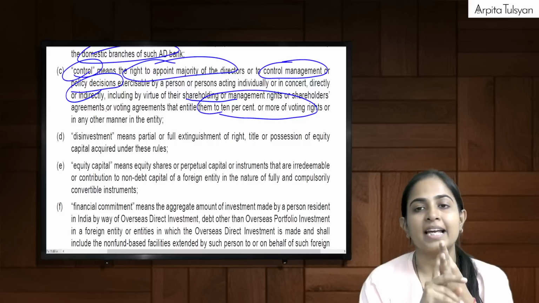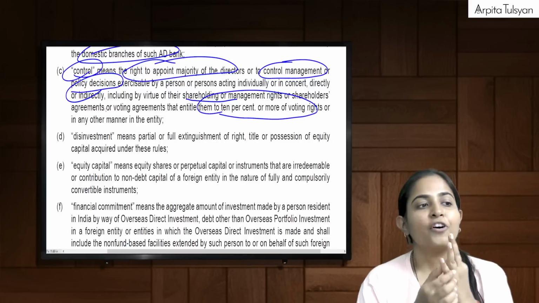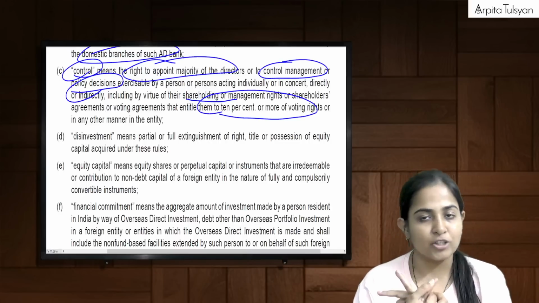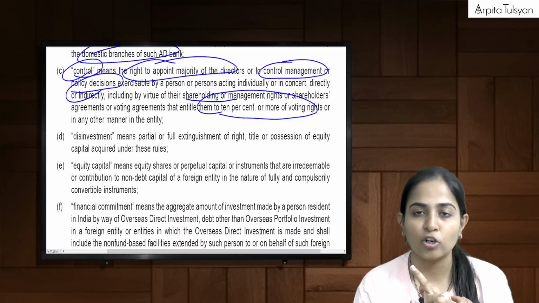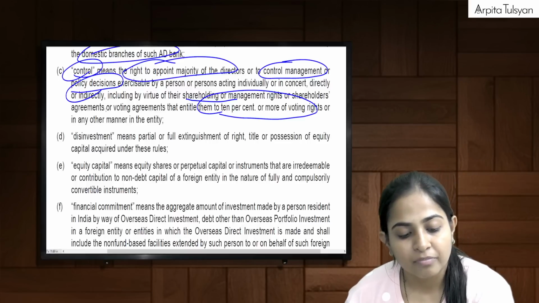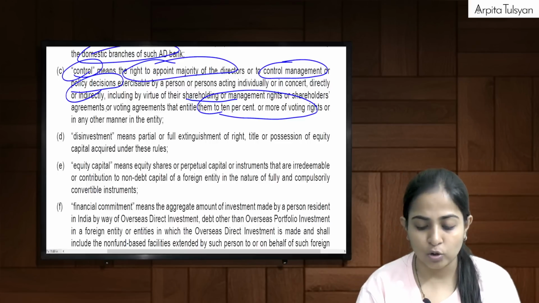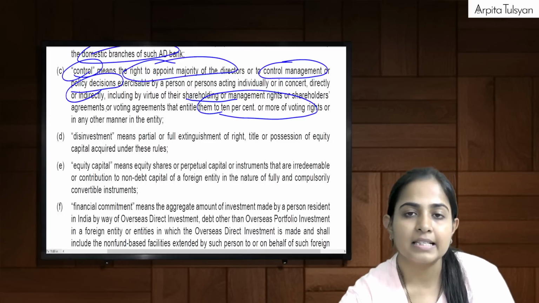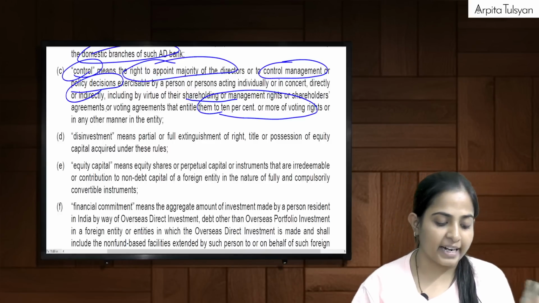So as you can see, I have divided it into three points. First one was appointing the majority of the directors. Controlling the management or the policy decisions. Or the voting power of more than or equal to 10%, or voting rights we can say. Very clear with this?